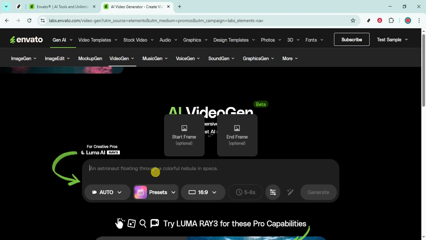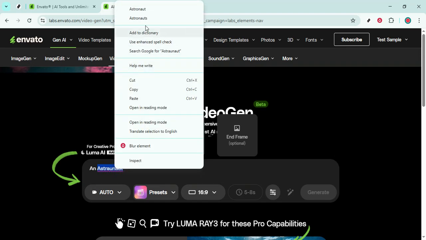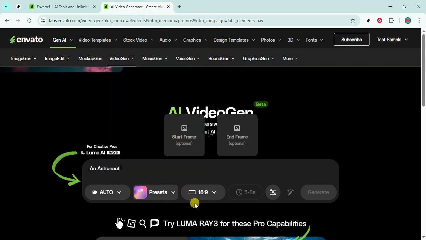You'll see a prompt field. Type your video idea clearly and specifically. Strong prompts mention the subject, the action, the style, and the mood. For example, a dynamic product teaser showing close-up shots of a sleek smartwatch, modern lighting, minimal background, upbeat pacing, and confident tone. The more precise you are, the less guesswork the AI has to do. If you have brand keywords or a specific vibe in mind, like cinematic, playful, or documentary, add those too.